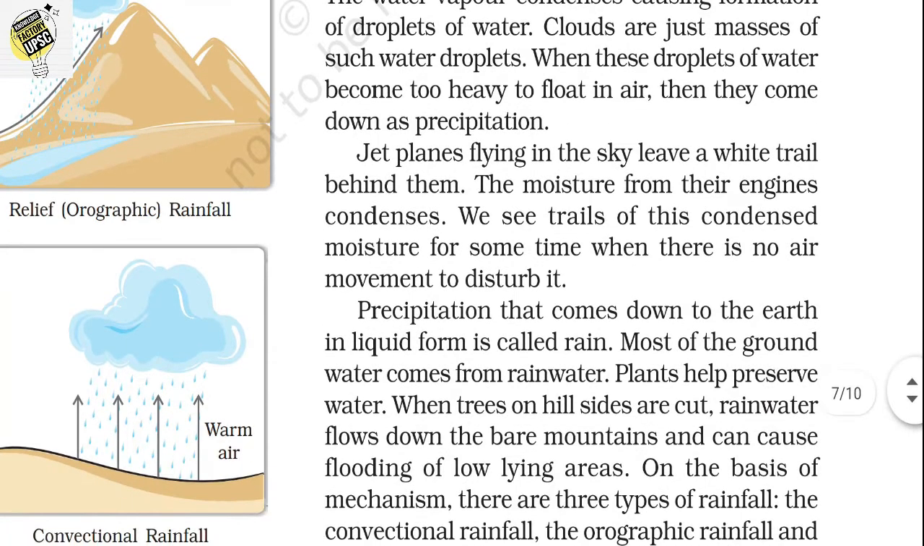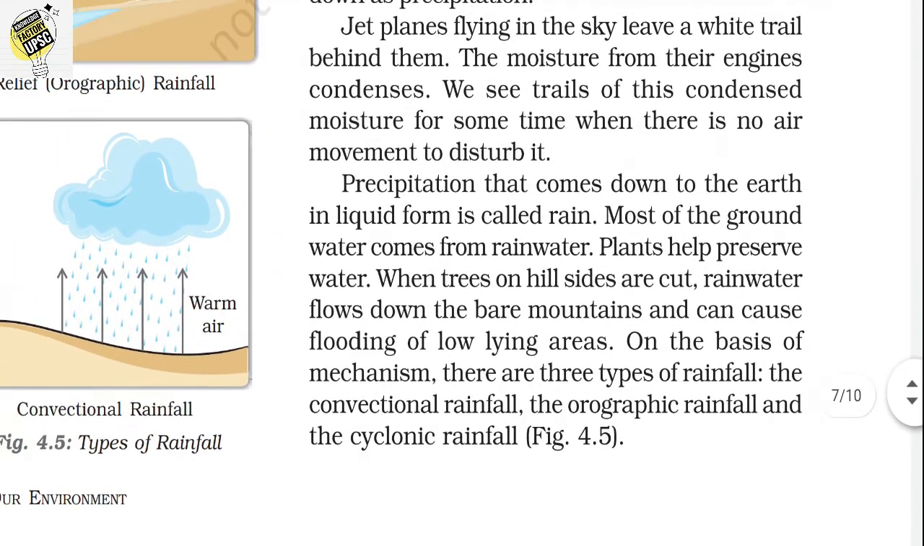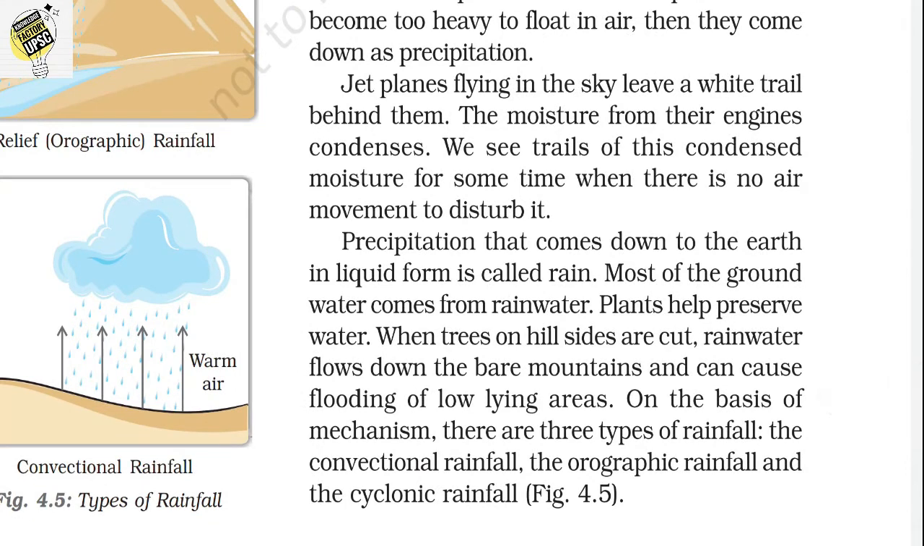The precipitation that comes down to the earth in liquid form is called rain. So what is rain? The precipitation that occurs in the atmosphere, when it comes down, is known as rain, and most of the groundwater comes from rainwater. This rainwater is preserved in the groundwater, and then we use all this water, and it is said that the purest form of water is rainwater.